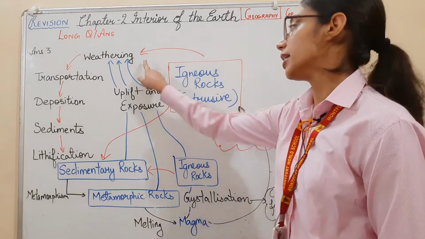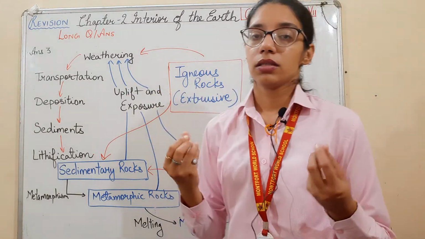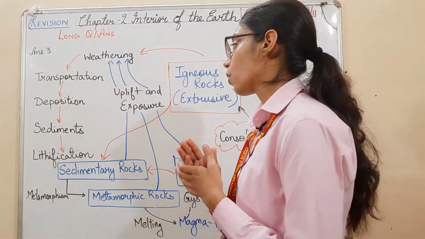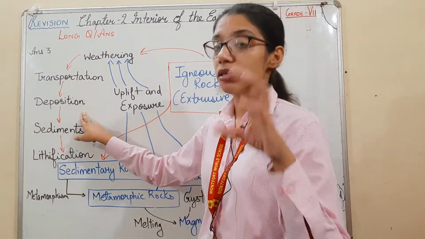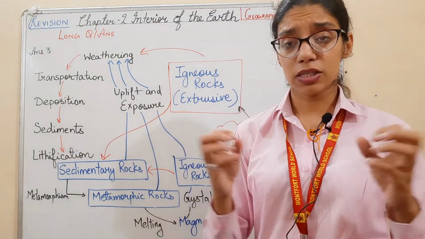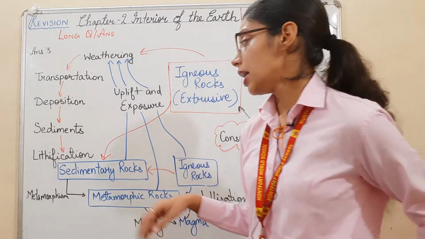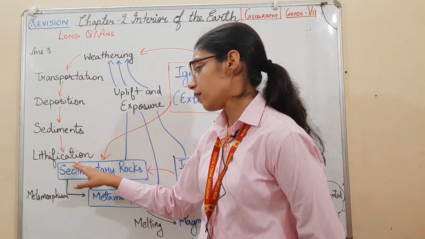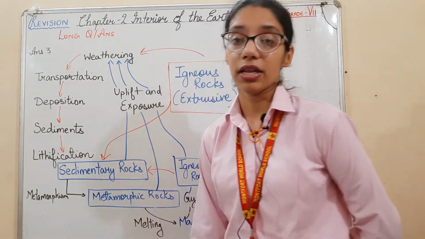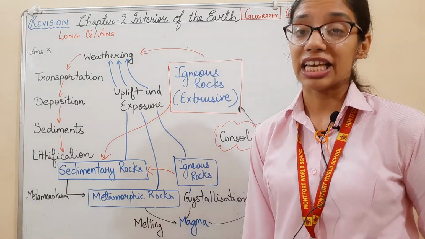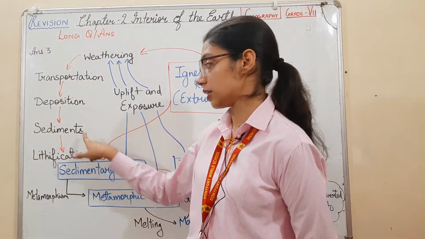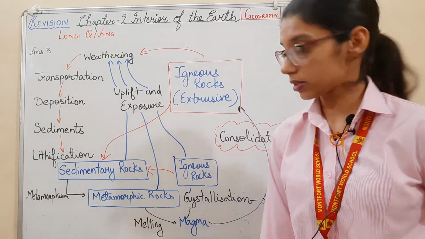So first weathering takes place. The rocks are converted into small pieces, broken parts. Then they are deposited somewhere. Then sediments have come up. Sediments, you know, are small particles. These sediments, through lithification, form your sedimentary rocks. What is lithification? Converting the sediments into rock. Lithification is a process of converting sediment into rocks.